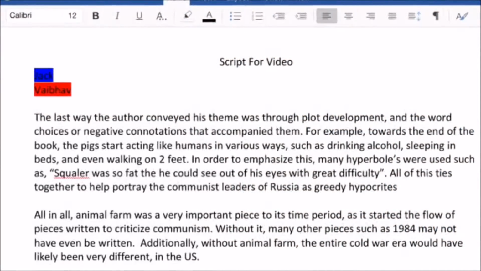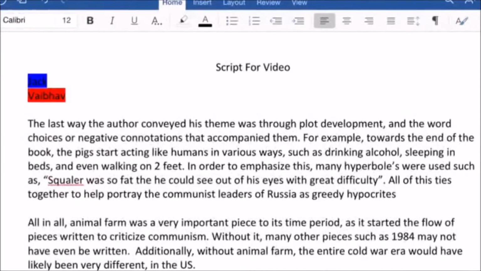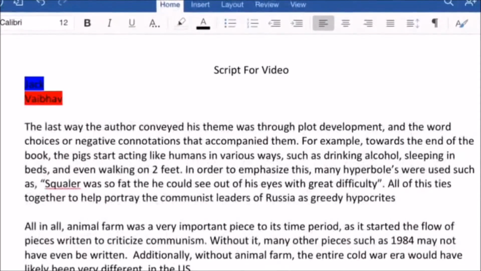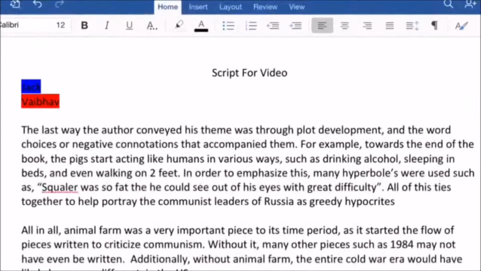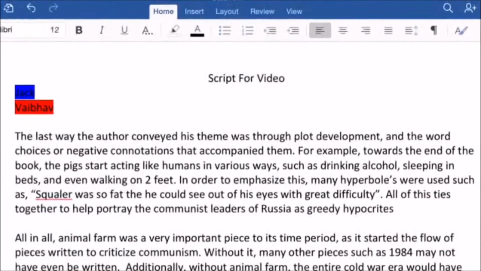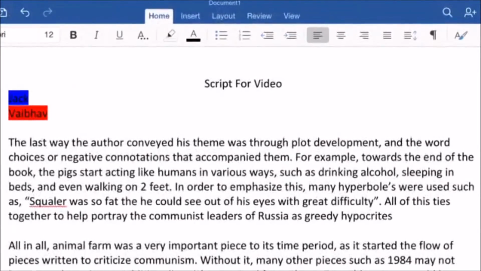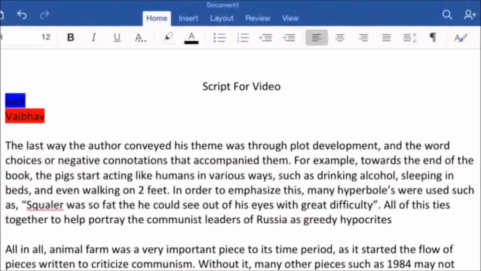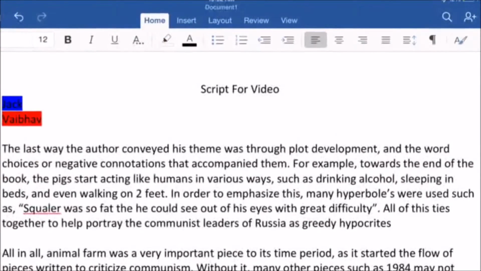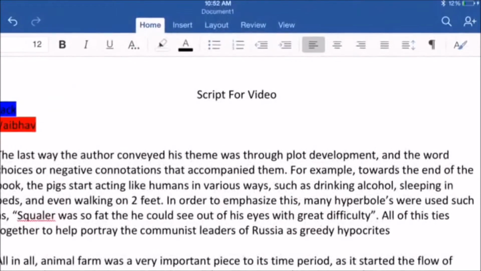The last way the author conveyed his theme was through plot development and the word choices or negative connotations that accompanied them. For example, towards the end of the book, the pigs started acting like humans in various ways, such as drinking alcohol, sleeping in beds, and even walking on 2 feet. In order to emphasize this, many hyperboles were used, such as, "Squealer was so fat that he could see out of his eyes with great difficulty." All of this ties together to help portray the communist leaders of Russia as greedy hypocrites.